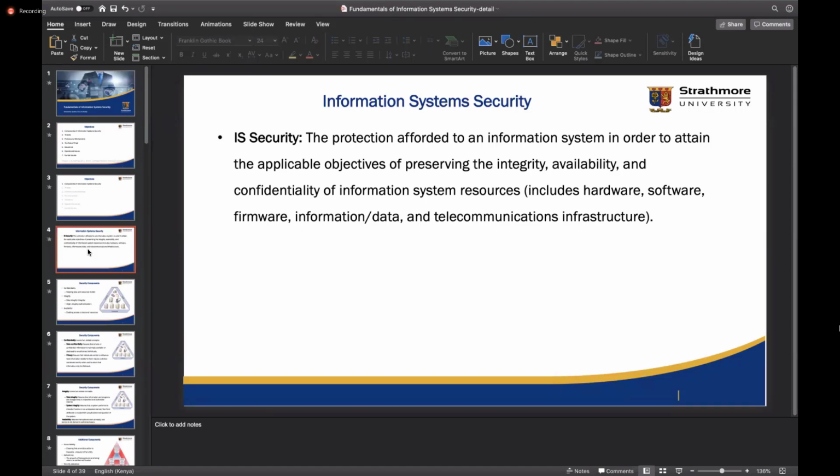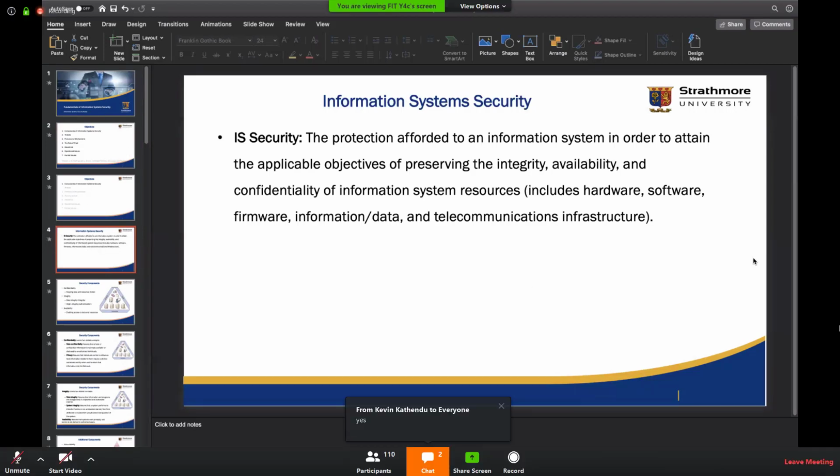Yeah. So you've looked at the CIA triad, I am sure, have you? Yes, Mumbani. Yeah, we have looked at the CIA: confidentiality, integrity, and availability.